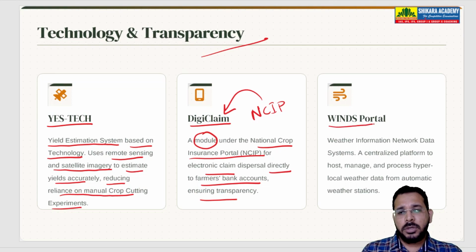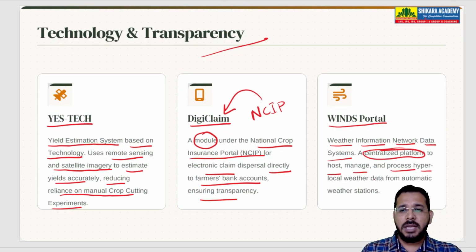Then there is one more portal called the WINDS portal, Weather Information Network Data Systems. This is also a centralized platform to host, manage and process hyper-local weather data from automatic weather stations.